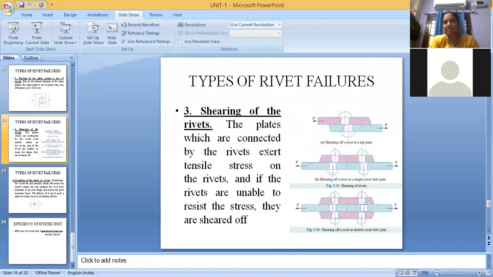Next one, shearing of the rivet. Look at this plate: when there is movement between both the plates, the rivet in the middle is getting broken. This is called shearing of rivets. The plates connected by the rivet exert tensile stress on the rivet, and if the rivets are unable to resist the stress, they are sheared off. Here you can see different types of joints. First one is lap joint, where one plate overlaps another. Next is butt joint with single cover plate, meaning single strap, and this is a butt joint with double strap.